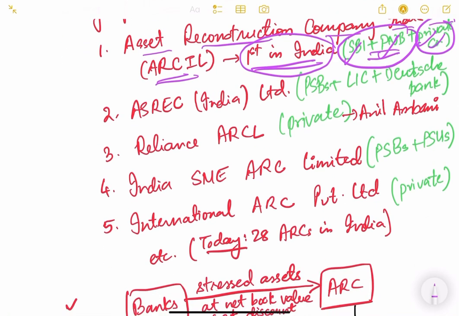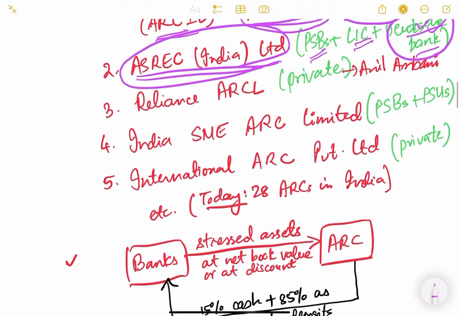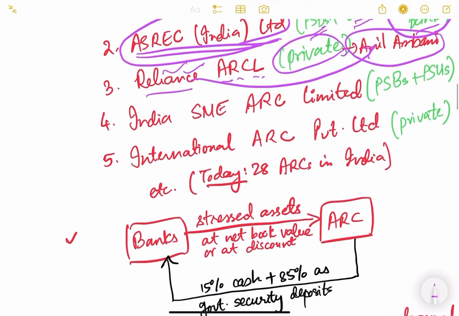Then SREI India Limited, sorry. So again, this is another asset reconstruction company in India. Again, it is held by public sector banks, LIC, Deutsche Bank. Deutsche Bank is a foreign bank, private bank. So they have jointly created this company. Then next is Reliance ARCL, Reliance Asset Reconstruction Company. Obviously, it is a private company, the name itself suggests, and it is owned by Anil Ambani, not Mukesh Ambani. Just keep this in mind.